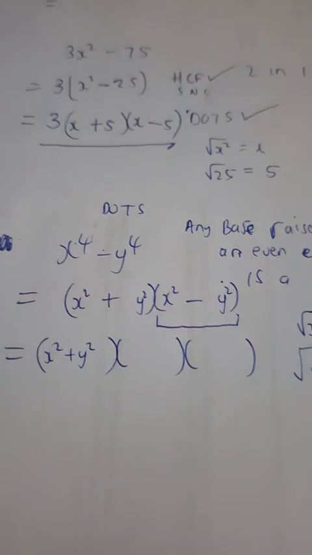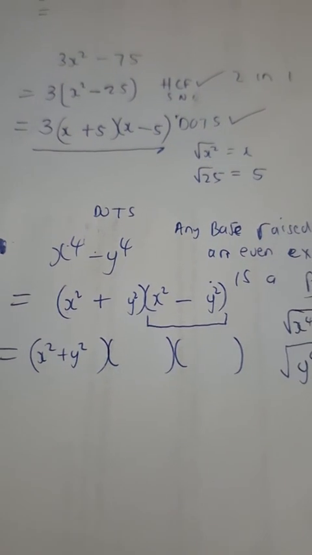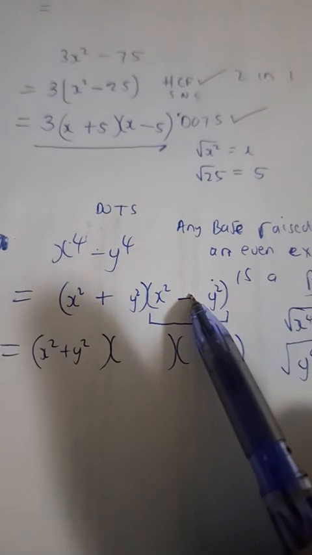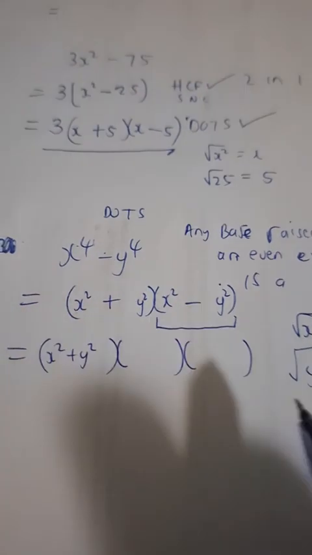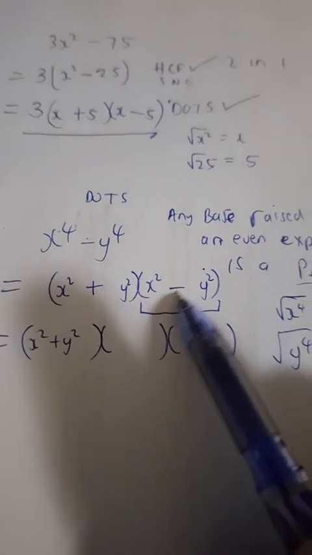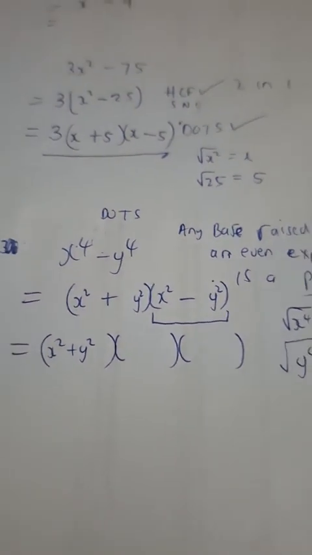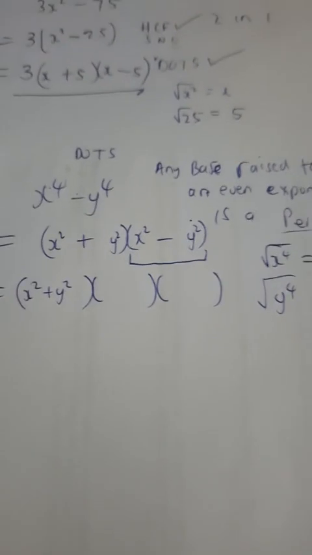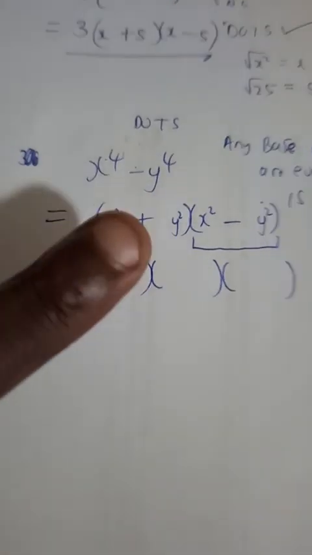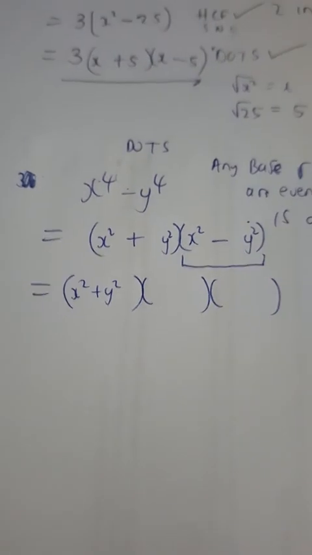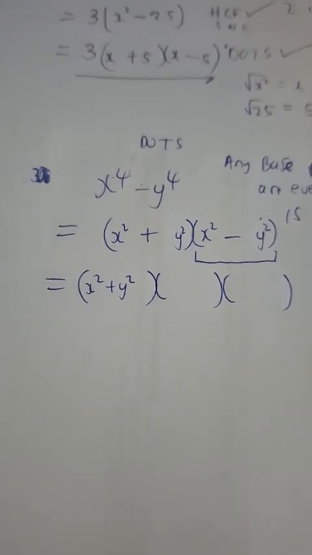Maybe some of you will say, oh, that's why sir insisted that we put a negative sign for our last bracket. That's in the case where factorization can still be done. You guys see why I insist that we start with positive for our first bracket and end with negative in our last bracket?